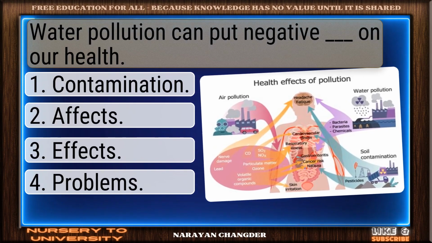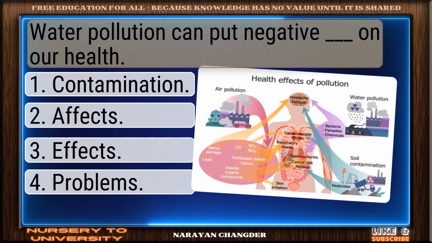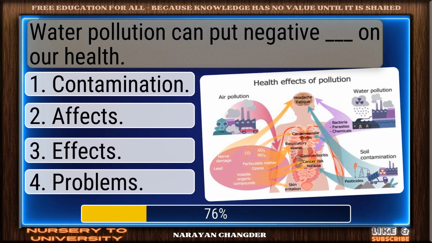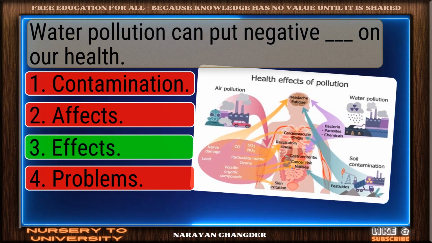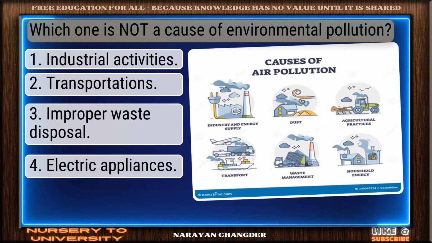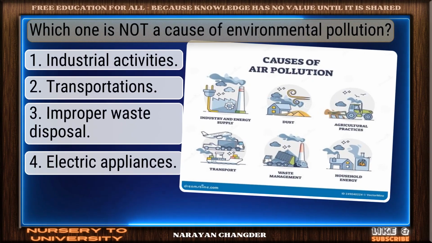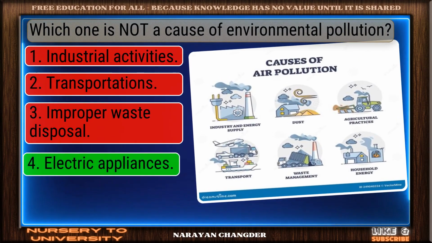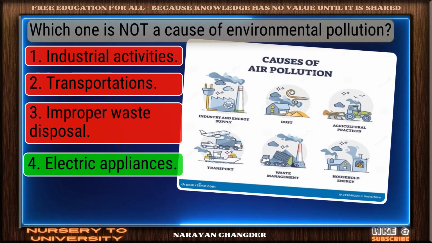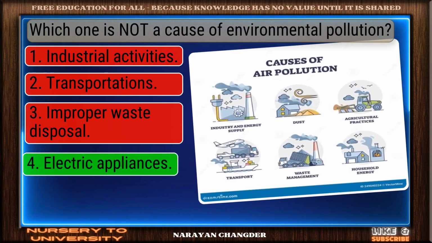Water pollution can put negative dash on our health. On track, effects is the correct answer. Which one is not a cause of environmental pollution? You're right. Electric appliances is the correct answer.